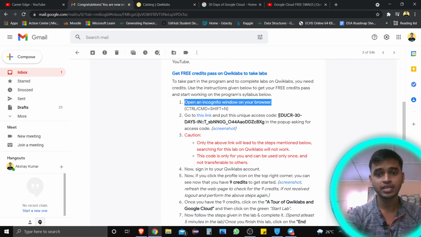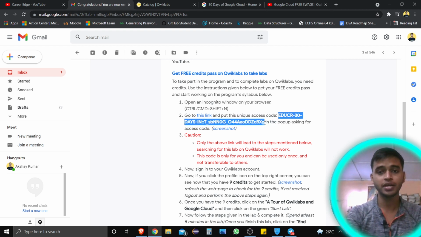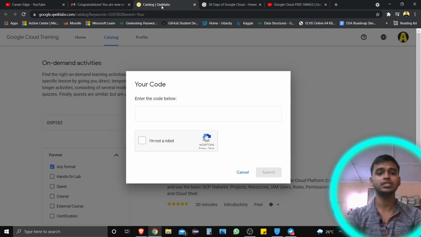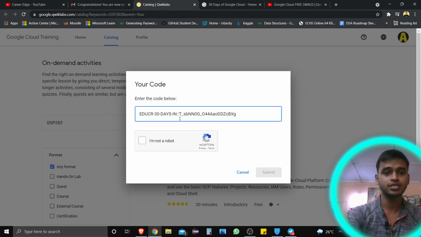Here you can see you need to use this unique access code. This access code is unique for everyone, and once it is used, no one else can use it. This is my unique access code, and I just copied it here. Now there is a link, go to this link. When you tap on it, you find this tab, and here you need to put the code which you copied, and I just put it in.